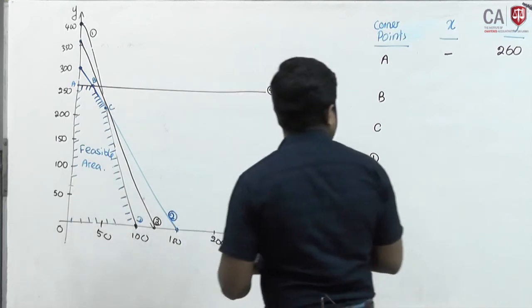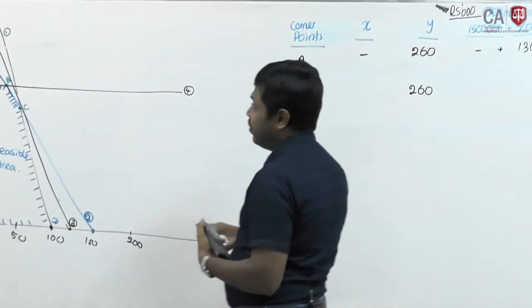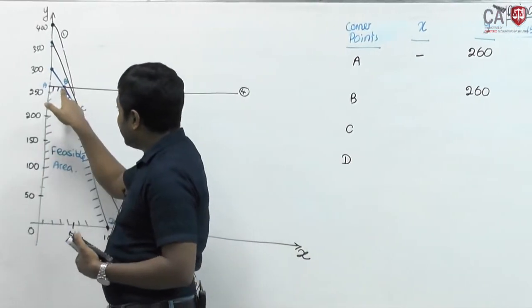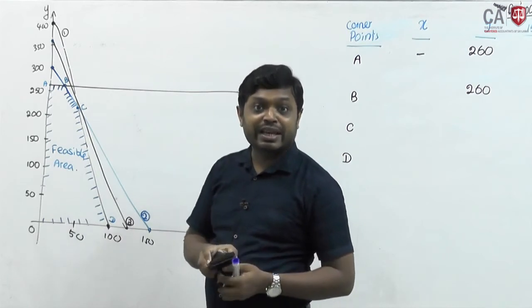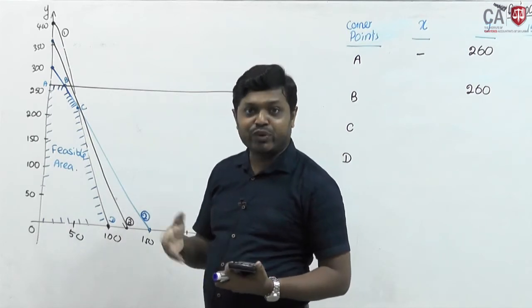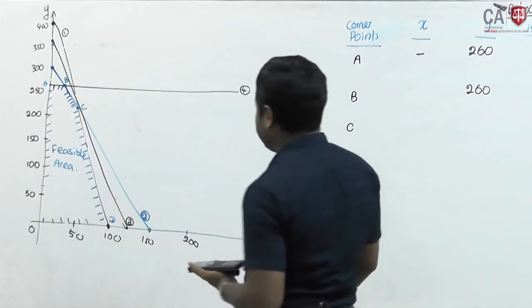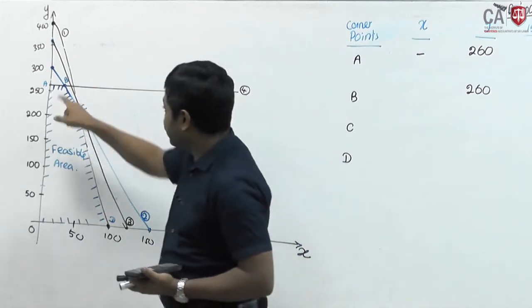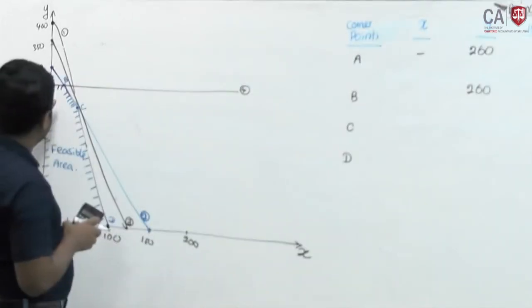What is the x value here? You have to use simultaneous equations. In the calculator itself, you can work it out. There are two equations, equation number 4 and equation number 2.